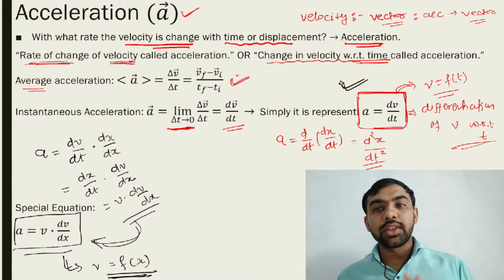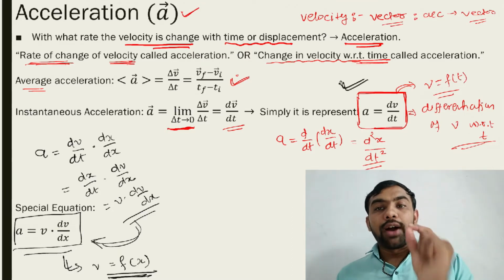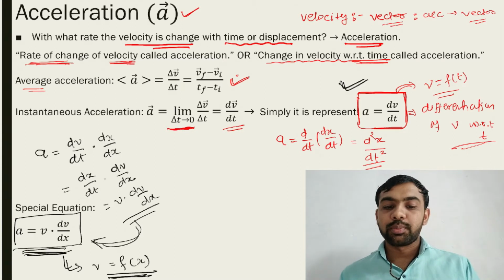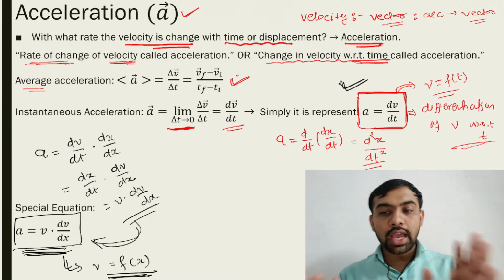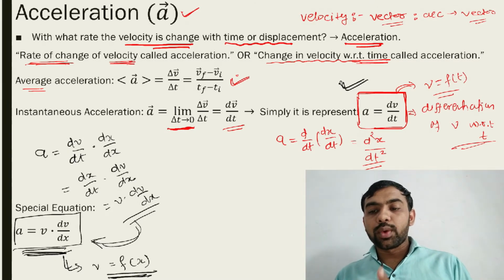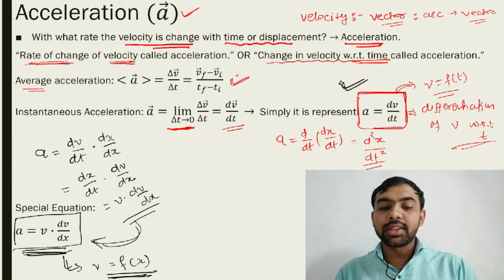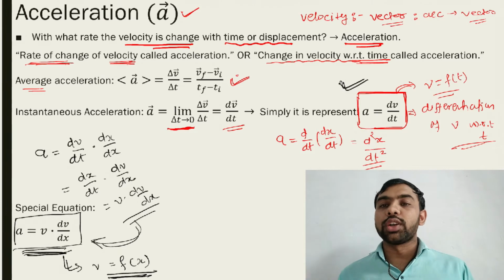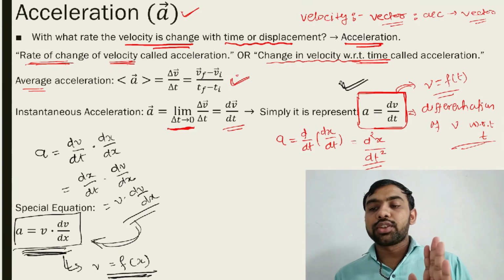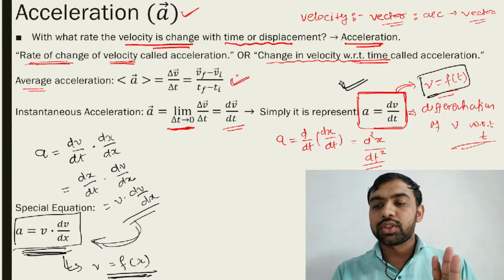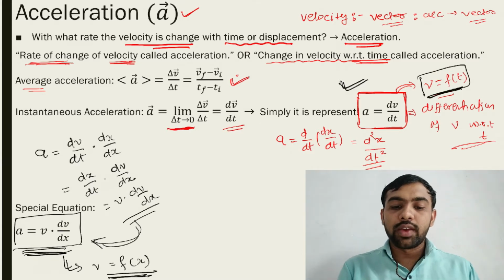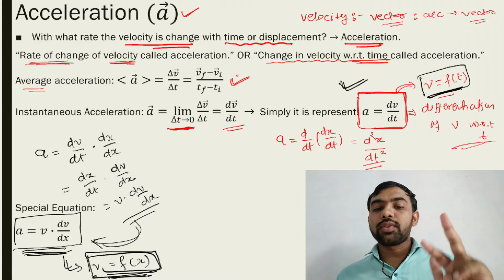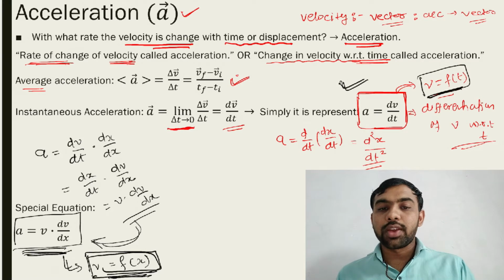First one, acceleration is equal to dv/dt. But when the velocity is a function of x, at that time you use a = v dv/dx. So we have two equations. First equation, a = dv/dt. Second equation, a = v dv/dx. We use these equations at particular times. If velocity is a function of time, the first equation is used. When the velocity is a function of x, the second equation is used. All of you must note this, then after we go to the next.